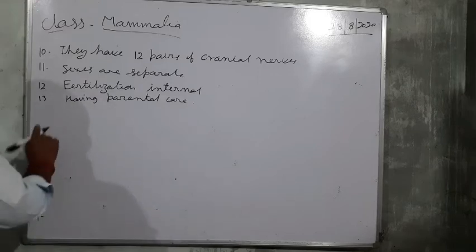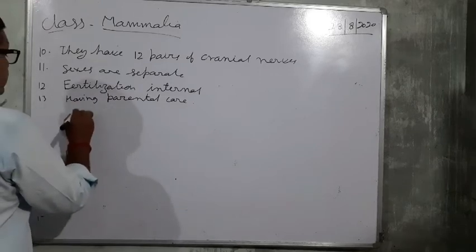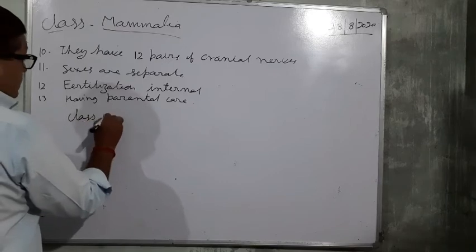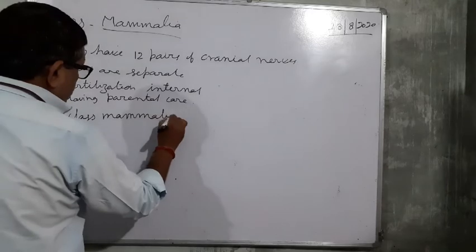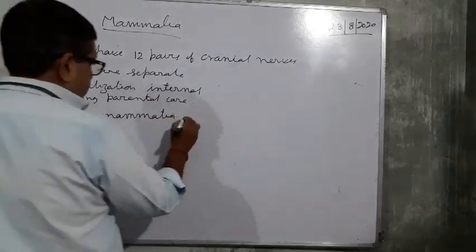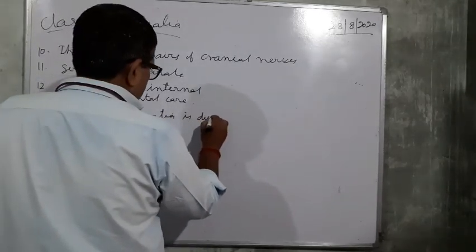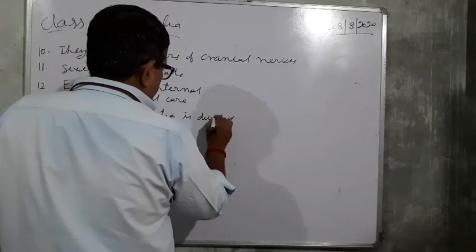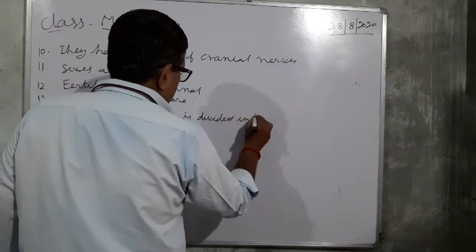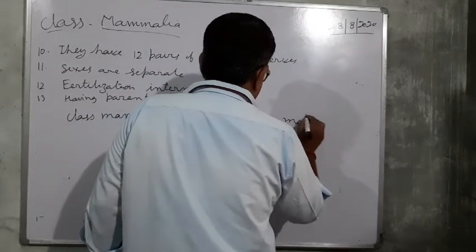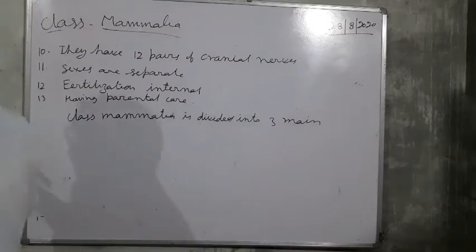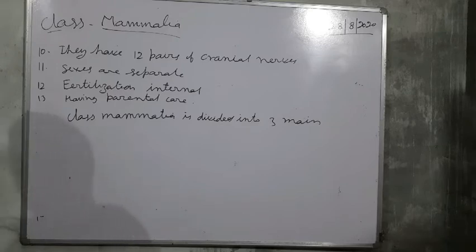So class Mammalia is divided into three main groups.